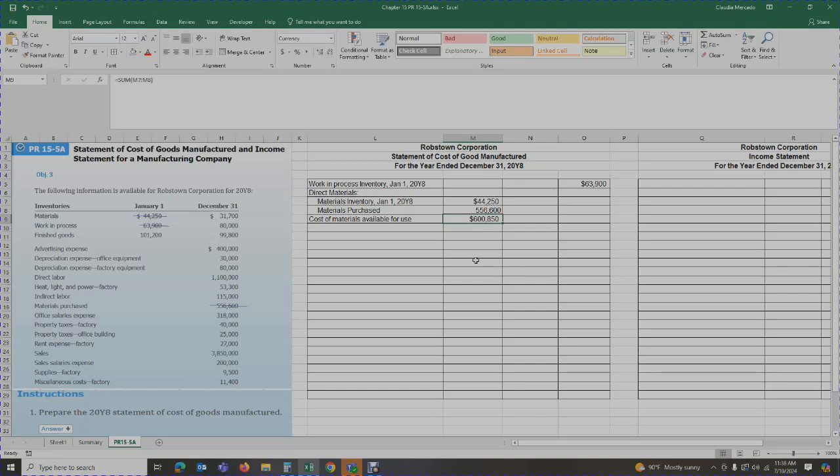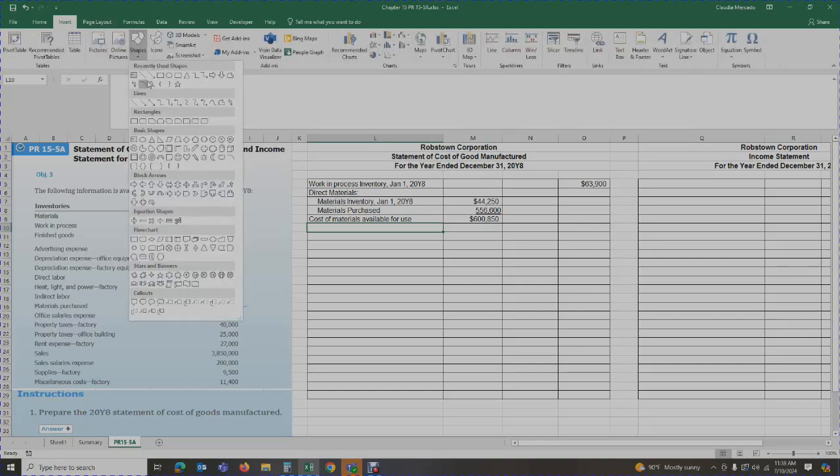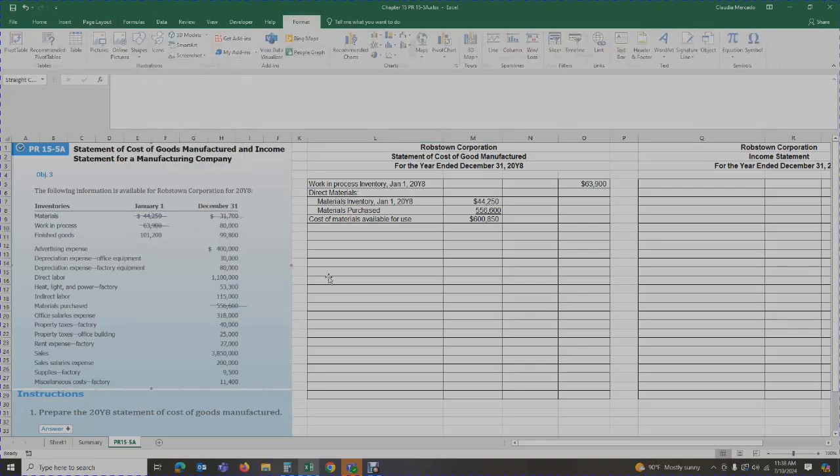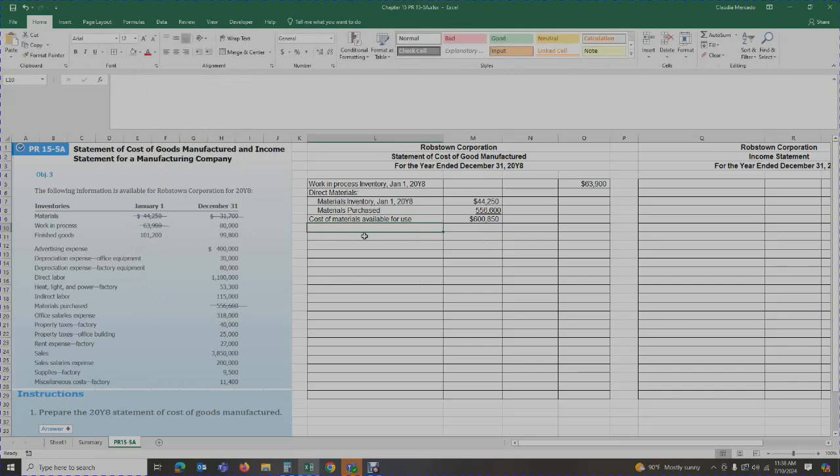Now, did we have any materials available at the end of the year? Our financials are for a year span from January through December, so this is what happened during the entire year. Did we have any materials left over at the end of the year? If we look at it, at the end of the year, we have $31,700 left over. We're looking at December 31st. So let's scratch that number off, since we've used that one. So we have materials inventory at the end of the year.